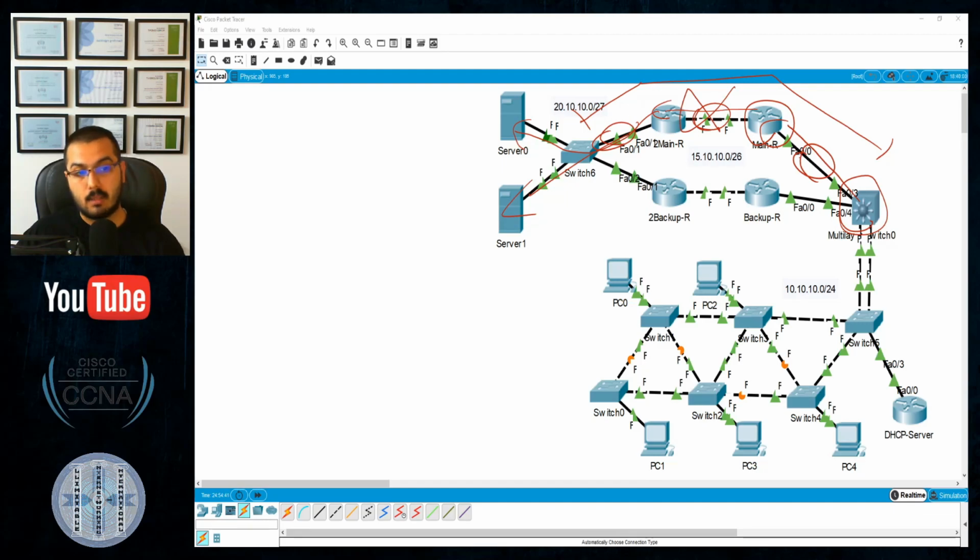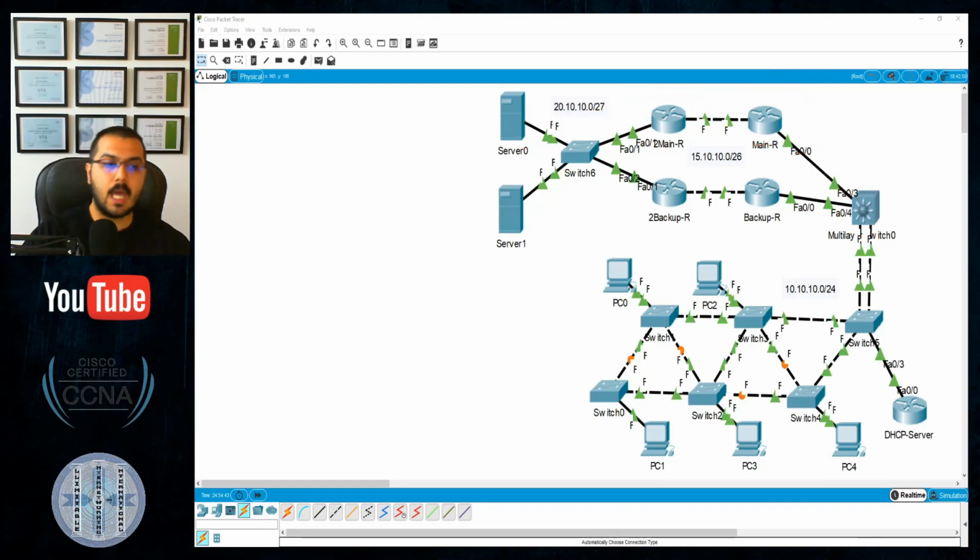Then the backup should take that. There is one thing that we will need to discuss right now. In the CCNA study and in this specific lab, if this interface went down, which represents the gateway for my network, traffic should go through the backup.